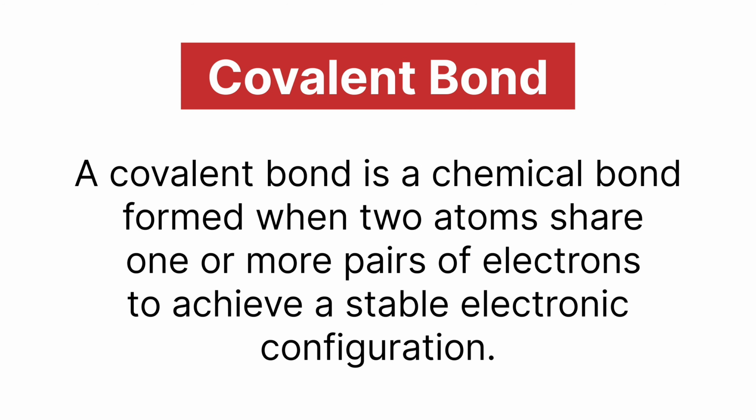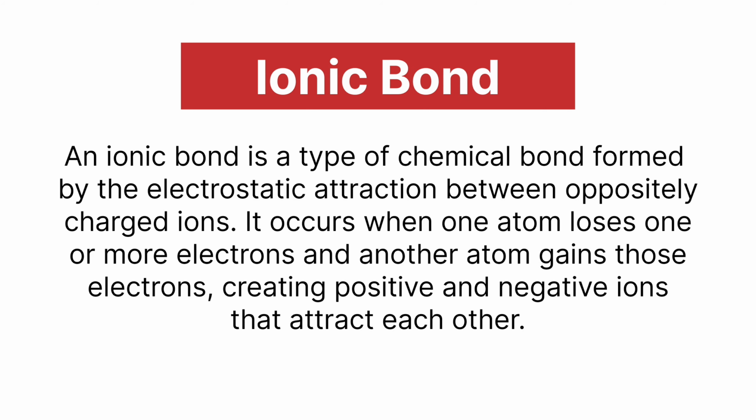Covalent bond. A covalent bond is a chemical bond formed when two atoms share one or more pairs of electrons to achieve a stable electronic configuration. Ionic bond. An ionic bond is a type of chemical bond formed by the electrostatic attraction between oppositely charged ions. It occurs when one atom loses one or more electrons and another atom gains those electrons, creating positive and negative ions that attract each other.